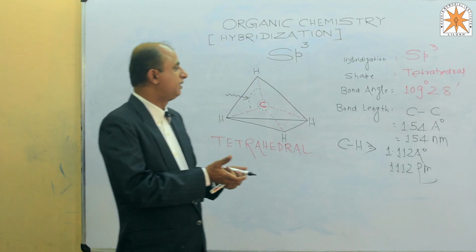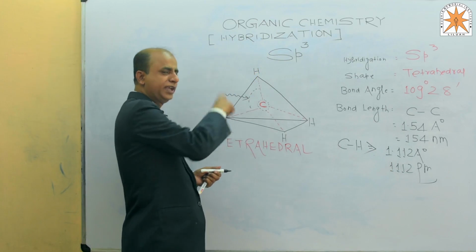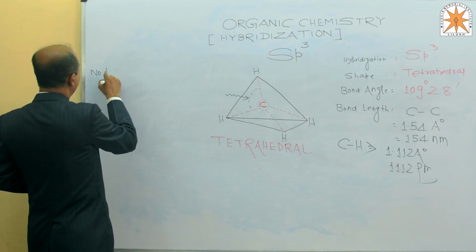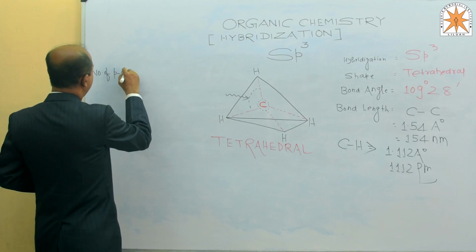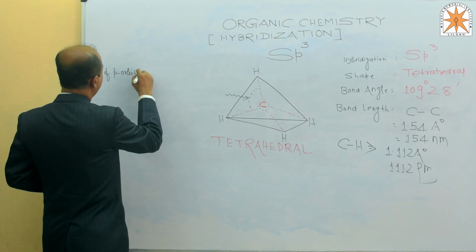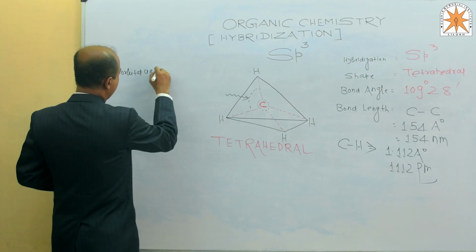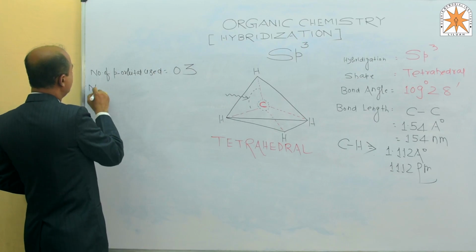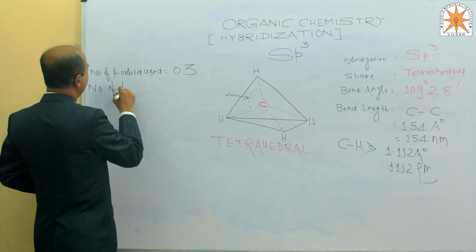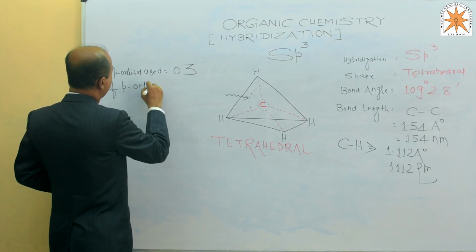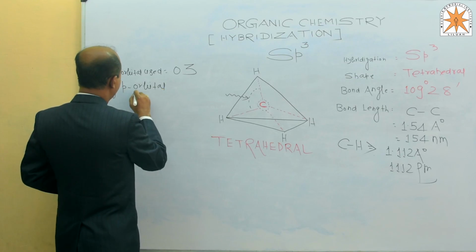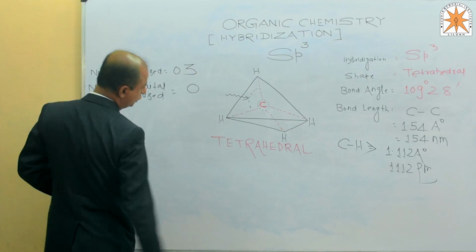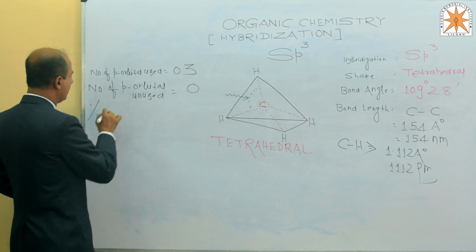All 3 orbitals are occupied in sharing. So the number of p orbitals utilized is 3, and the number of p orbitals unused is 0.